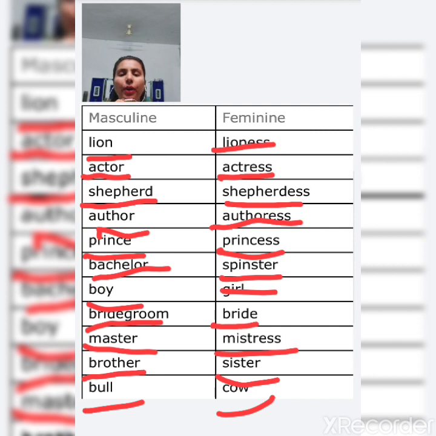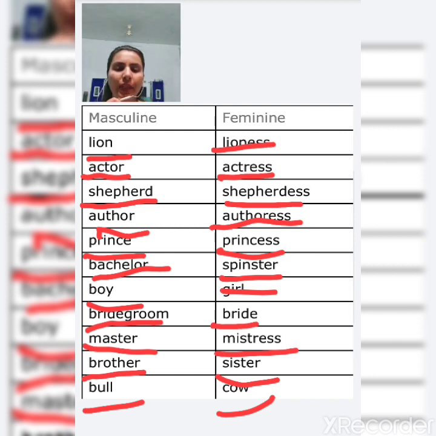Next, bridegroom. The feminine of bridegroom is bride. Next is master, and the feminine of master is mistress. Next is brother, and the feminine of brother is sister.